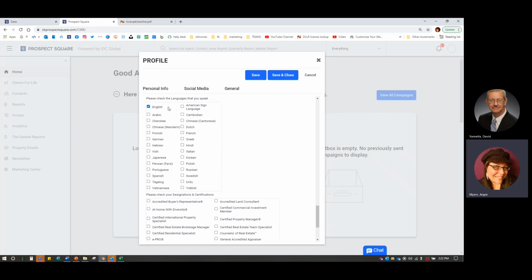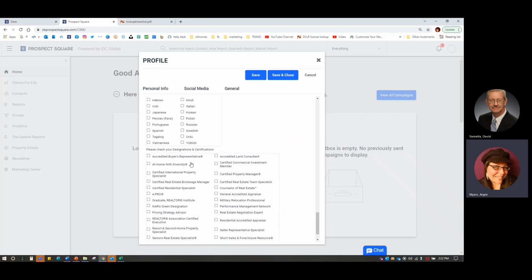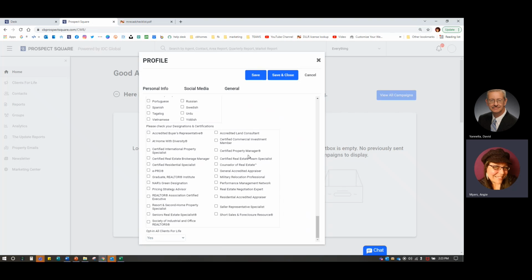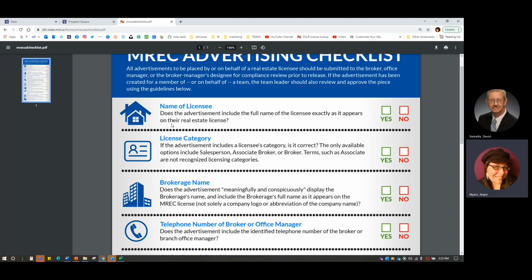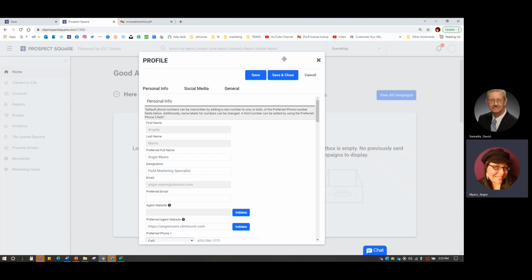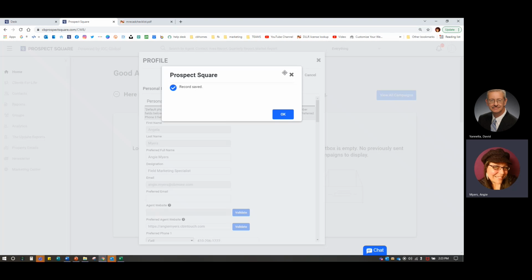My language that I speak is English. If you have anything else, I'm not going to check sign language, although I do speak a little bit. I would recommend it if you're fluent, and then all of your designations and certifications. So you will see I just left opting in for Clients for Life because we don't have it just yet. You will see up here, you do have a designation here. You can also put your designations there if you would like, or if you would like to put your license category. Once you save and close, the record will be saved.